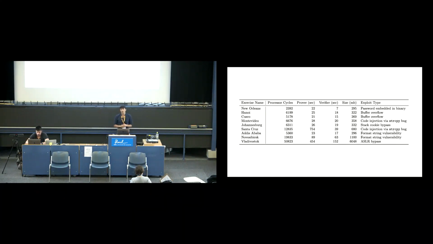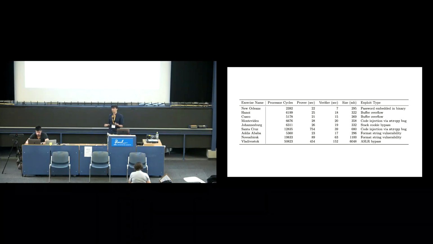Things are great. If you want to do something much more complicated, like a format string vulnerability, the proofs start to get pretty big. They're in the gigabytes. Verifier time is 63 seconds. Prover time, 89 seconds. Yeah, that's a little bit slow, but the truth is, compared to the thousands of dollars getting passed around in actually paying people for their work, this is still relatively small in compute time. You could run this on a laptop or a relatively large machine, throw it on Amazon Cloud, pop back the proof, and stick it on the internet without revealing information.